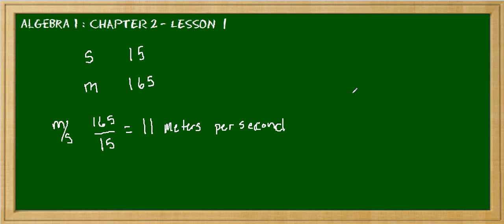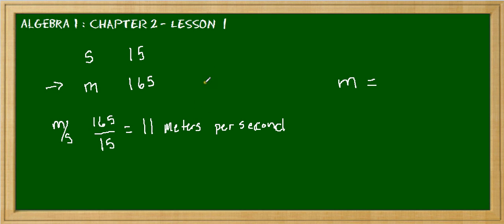Let me write it over here. Meters is equal to what? We did this before. We're writing this as a function, so M as it relates to S in this particular case. Now, we would need to look at the rest of the table to make sure that this works, but we already know that it's constant. I don't want to move along too fast, but I can just tell you that what we did here is going to be her speed all the way through.